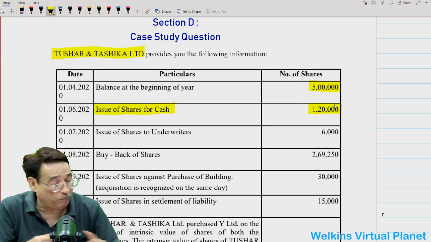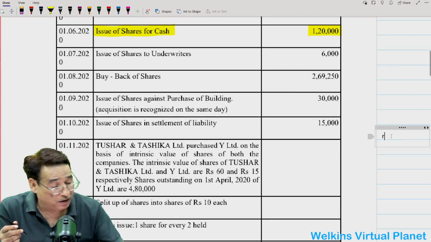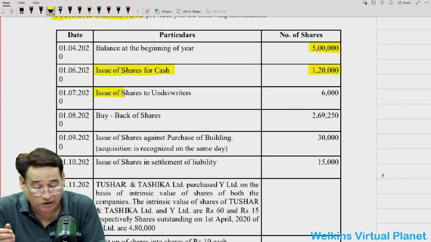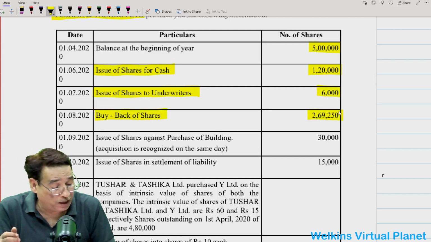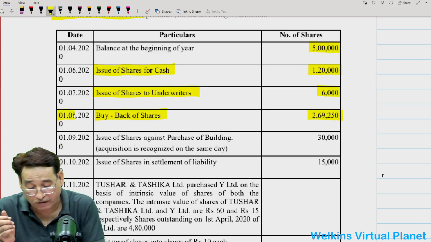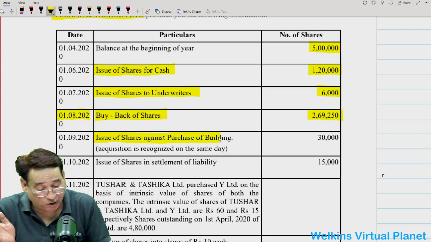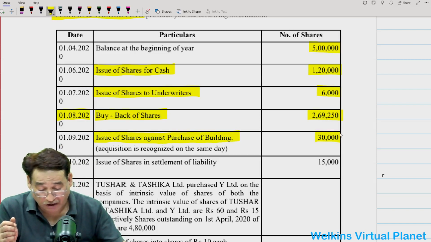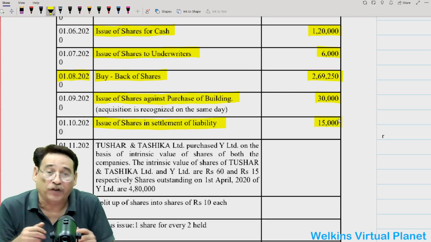You have to now take care of the dates. Very important. You have to take care of the dates. Correct? And then further it is mentioned in the question that on 1/7/2022, that is the very next month, they issued some shares to the underwriters, and then they bought back shares, 2,69,250, that is 1/8/2020. And then again on 1st of September, they issued shares against purchase of building, correct? That is 30,000. And then the very next month, they issued shares in settlement of a liability, that is 15,000.